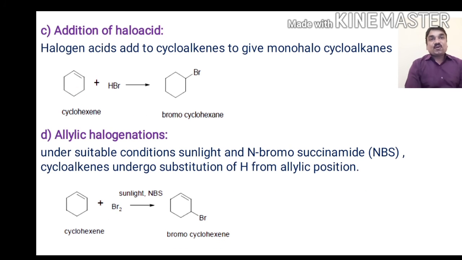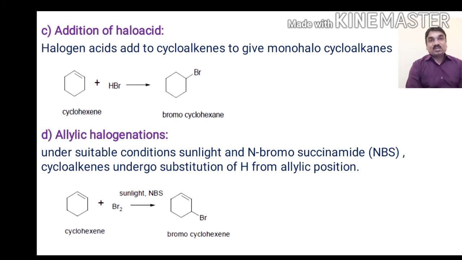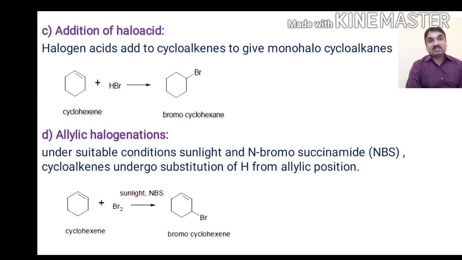Next is the addition of haloacids. Hydrogen halides add to the cycloalkene to form monohalocycloalkanes. When cyclohexene is reacted with HBr, it undergoes an addition reaction, so bromocyclohexane is formed. This type of reaction is called an addition reaction, giving bromocyclohexane as a product.